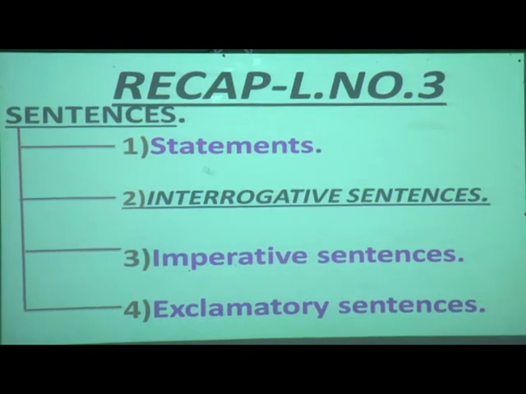In short, statements are simple or assertive sentences. Interrogative sentences, which we are going to learn today in detail, are the questions we ask someone. Imperative sentences are the orders or commands we give to someone. And exclamatory sentences are sudden expressions.